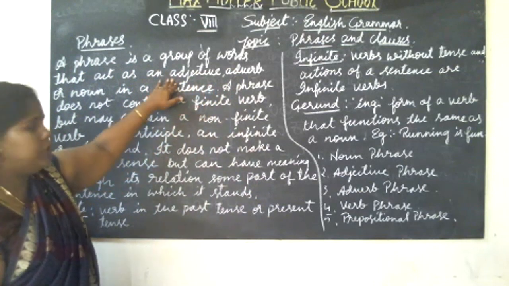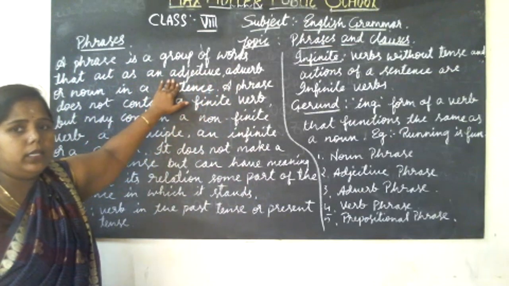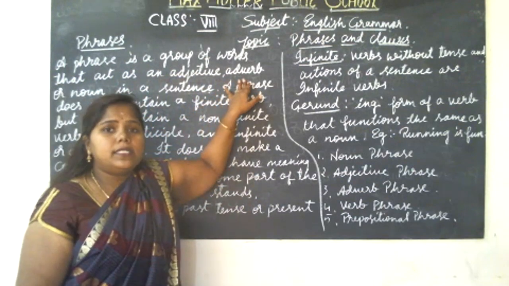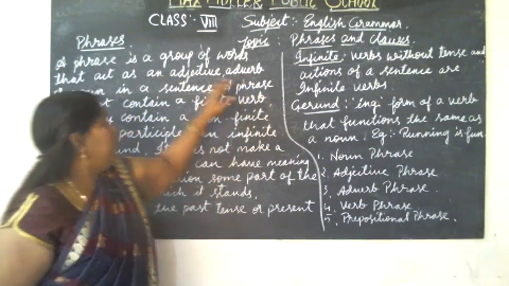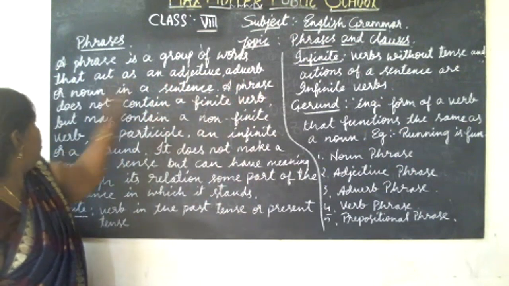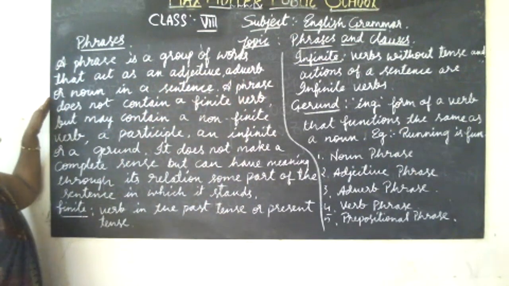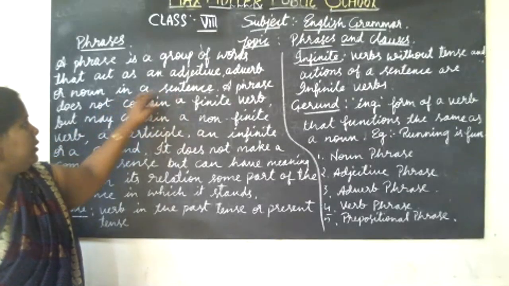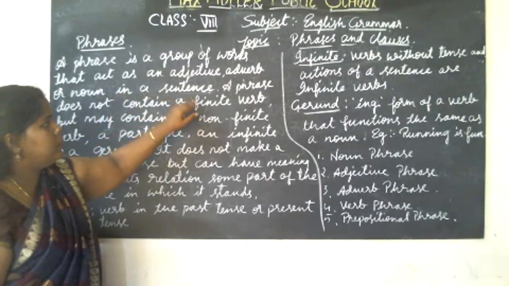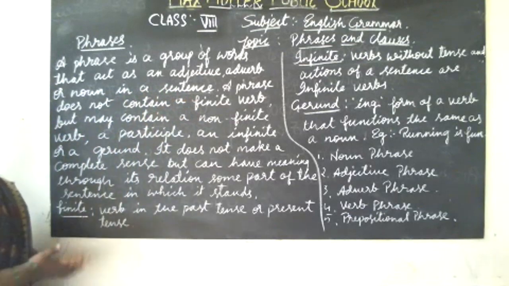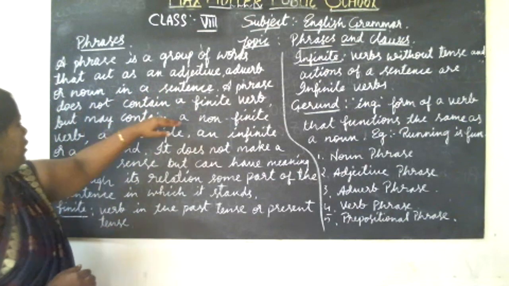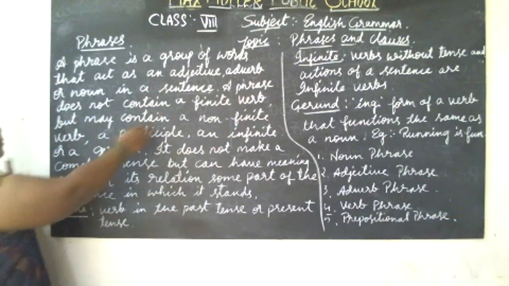The adjective describes a noun, and in the same way, an adverb describes a verb. So a phrase acts as an adjective, adverb, or noun in a sentence. A phrase does not contain a finite verb. See here, a phrase won't contain a finite verb.